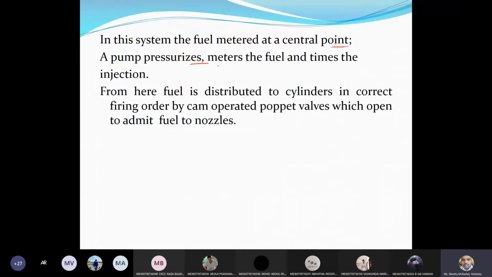A pump pressurizes, meters the fuel and times the injection. From here, the fuel is distributed to cylinders in the correct firing order by cam operated poppet valves, which open to admit the fuel to the nozzles. Okay, so this is about the modern ignition common rail, right? Second one is the individual pump. Third one is the distributor system.